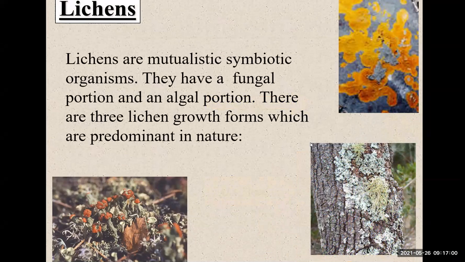All right, what about lichens? They are mutualistic symbiotic organisms, meaning they live on these trees or on certain ground. However, they don't destroy this habitat. That's why it's called mutual. They help each other. They have a fungal portion and an algal portion, a fungus and an alga. There are three lichen growth forms which are predominant in nature. So we have this one, two, and three.